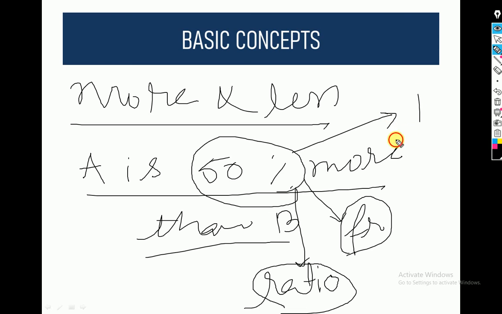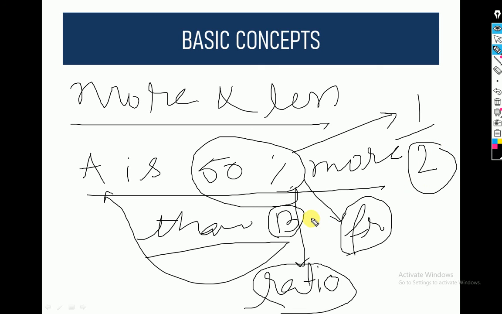Now the trick here is to look at what the statement says: A is some percentage more than B. So we know that the value of B will always be less than A. In our last session we saw that the denominator value is the total value.